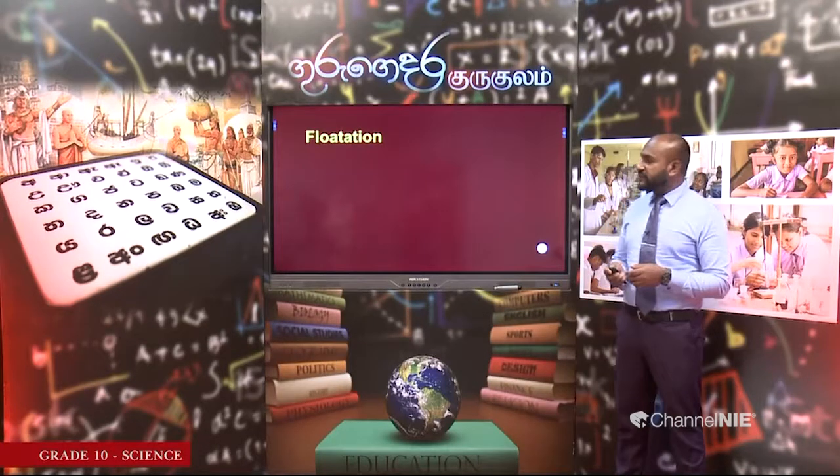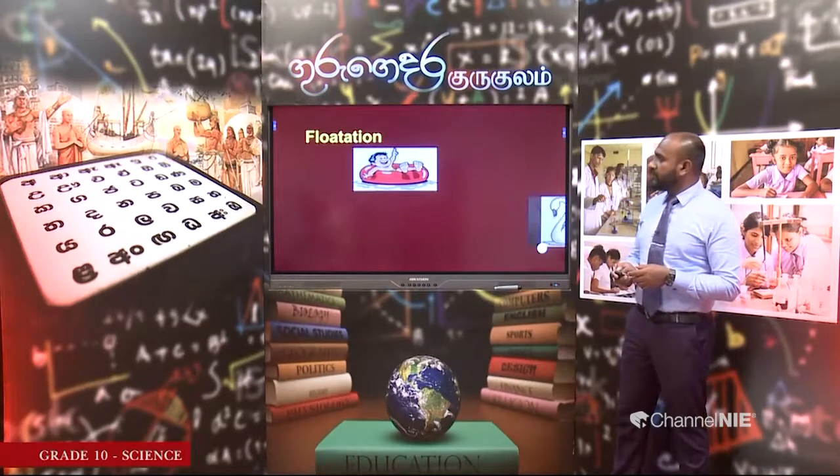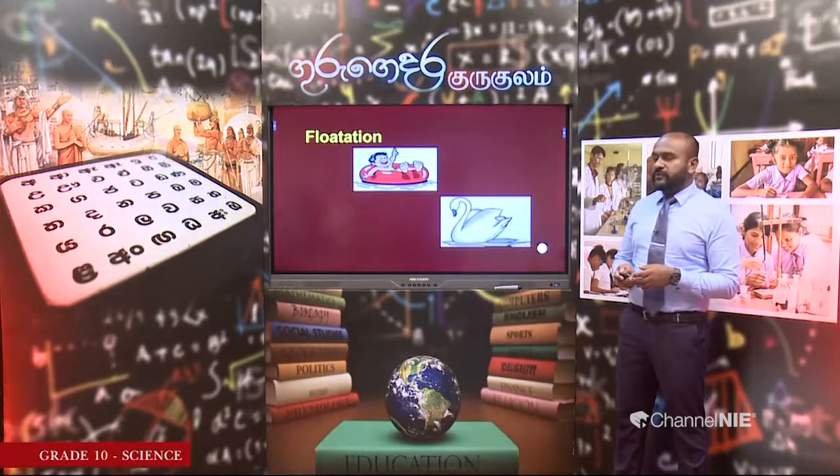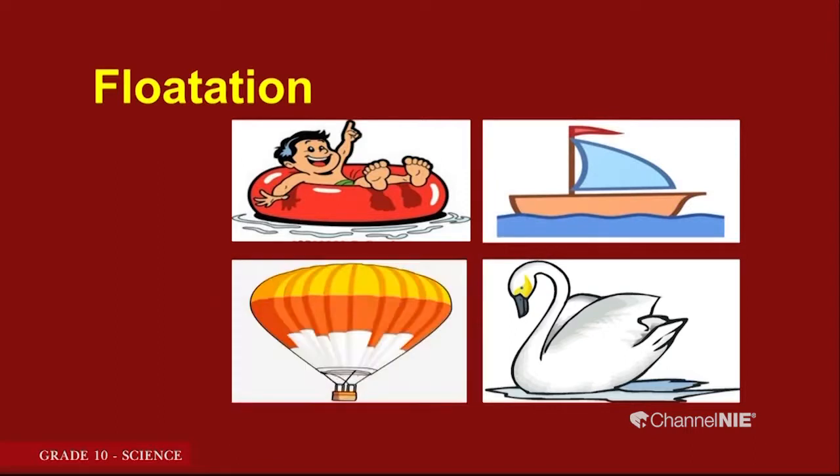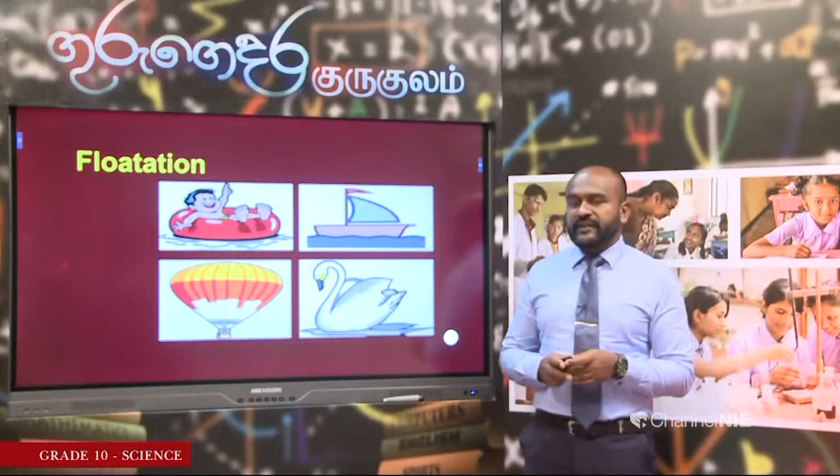When you see this type of thing, actually you also feel like floating, because most of the time we think that floating is effortless. We think that things can just float. We think that this swan is just floating on water, or we think that this ship is just floating on water, and most of the time we feel that it is effortless. That is why we feel like floating.